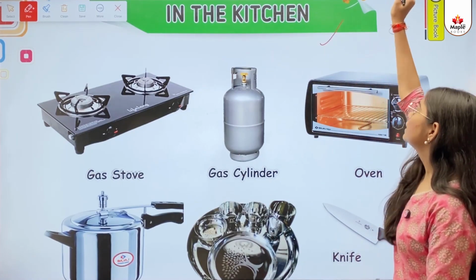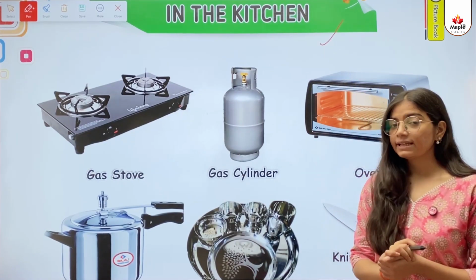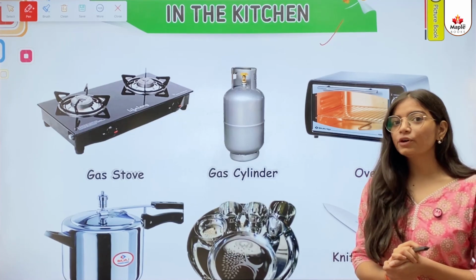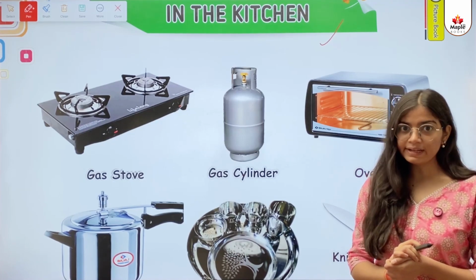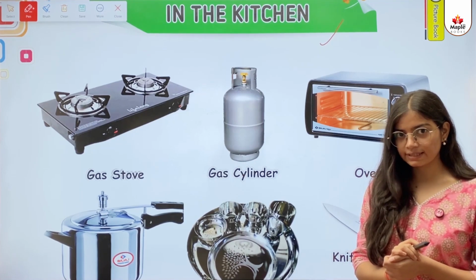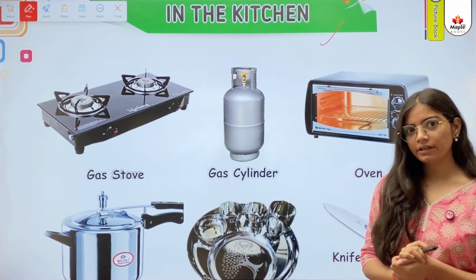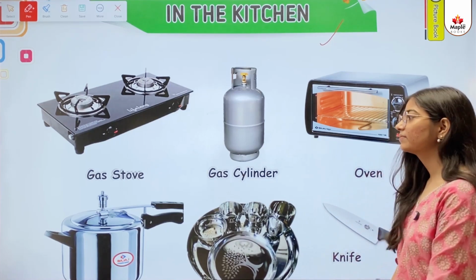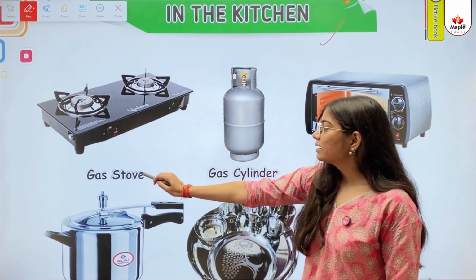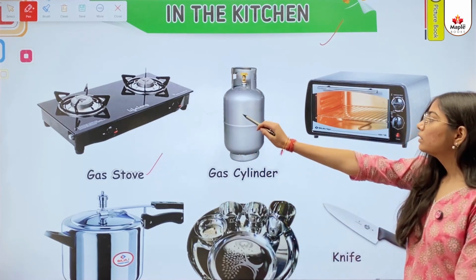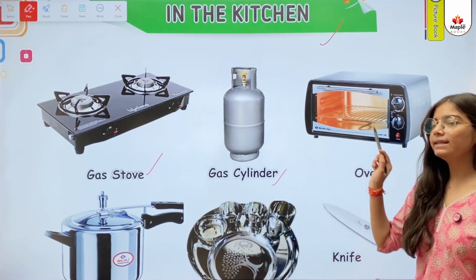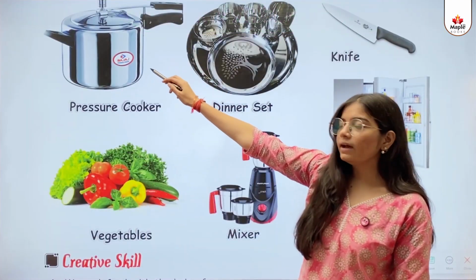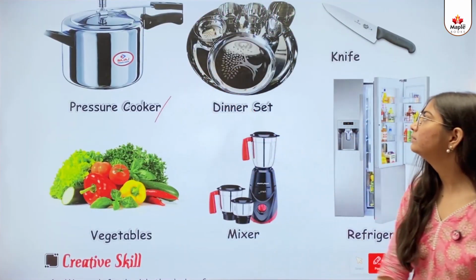In the kitchen. So kids, we all have a kitchen in our houses, right? The kitchen has so many things. In this concept, we will learn about the names of those things that are found in the kitchen. This one is a gas stove. This one is a gas cylinder. This one is an oven. This one is a pressure cooker.